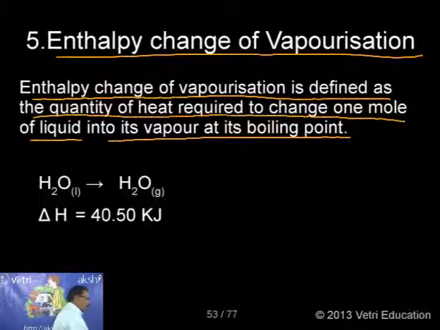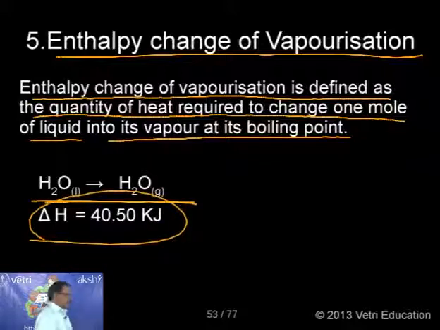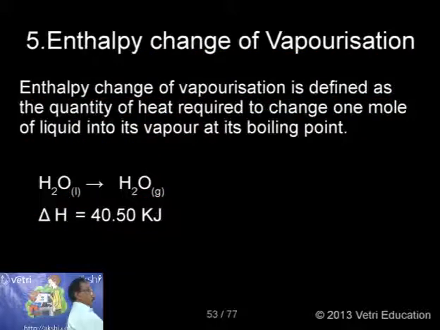Can you follow? Specific example: again I am taking water, 1 mole of liquid water. I am converting 1 mole of liquid water into 1 mole of gaseous water vapor. So what is the delta change? It is measured experimentally. Delta H of vaporization here is equal to 40.50 kilojoule. This is the enthalpy change of vaporization. Okay, let me go to the next one.